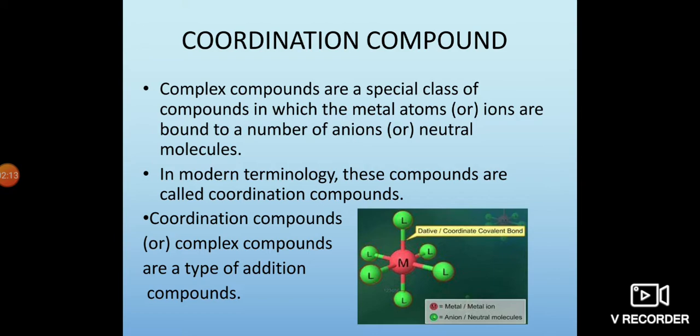So that bond is called a dative bond or coordinate covalent bond. Here the ligand only supplies the electrons needed to form a bond. The metal atom has vacant orbitals to locate the electrons and form a bond. So this bond is called a dative bond.